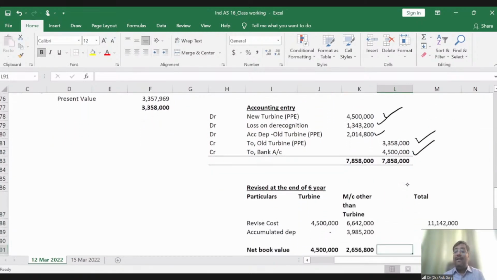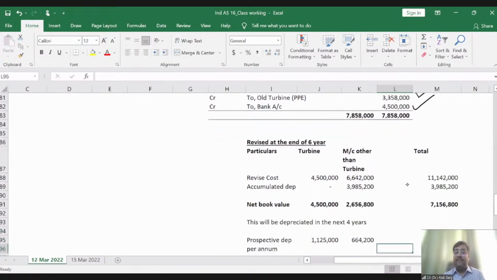Now what is the revised cost at the end of 6 years? The revised cost is the new turbine 45 lakh, machine other than turbine 66 lakh 42,000. The gross block becomes 1 crore 11 lakh 42,000. Now the accumulated depreciation for machine other than turbine is there only, right? Which is 39,85,200. My net book value will become 71,56,800.